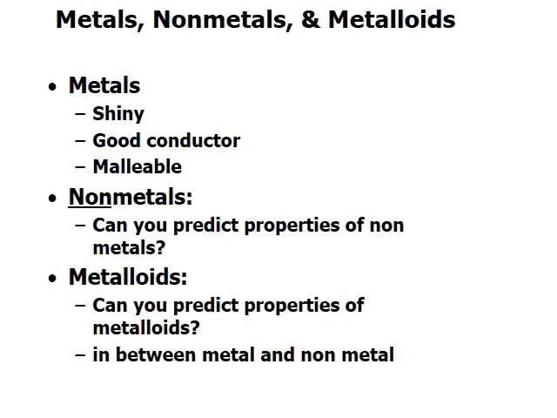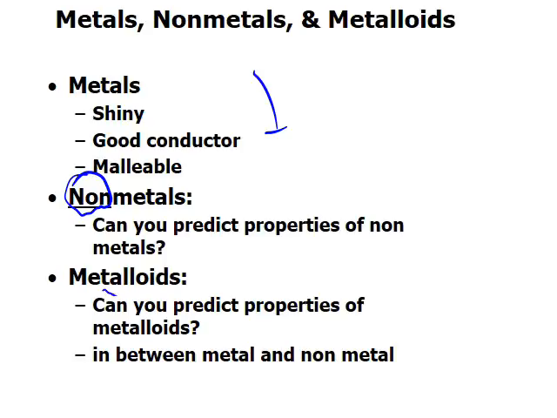Again, we're reviewing what we already mentioned. The metals are shiny, good conductors of heat and electricity. They're malleable. That means you can bend a metal, it's not going to crack. Non-metals, from the name you know, I underline non. It is just the opposite of metals. Metals are shiny, non-metals are dull. Metals are good conductors of heat and electricity. Most non-metals are bad conductors of heat and electricity. Metals you can bend, it's not going to crack, but non-metals would crack.